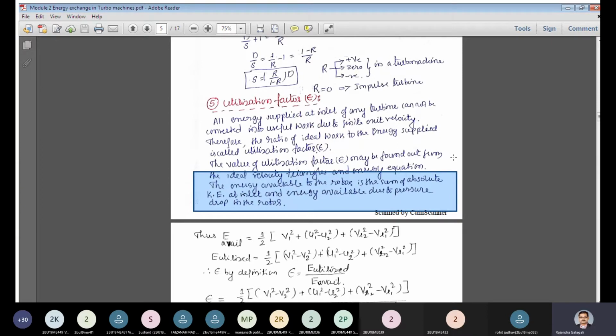During the passage of the fluid through the rotor, there occurs a pressure drop. You have already seen in the simulation of the steam turbine that when the steam is passing through the stator and rotor blades, there is a continuous drop of pressure occurring.